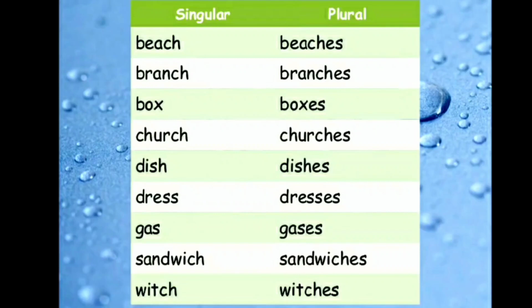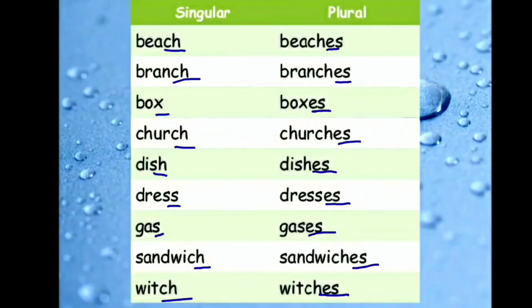You can see that we are adding es to convert singular into plural. So the singular nouns end with ch, x, sh, ss, s, and we have to add es in all these nouns to make them plural.